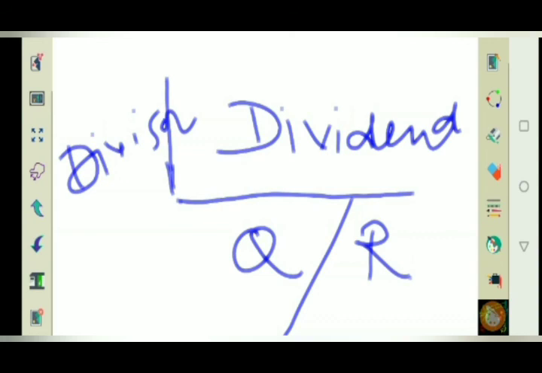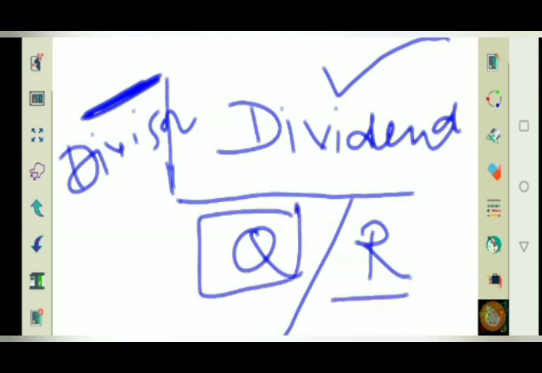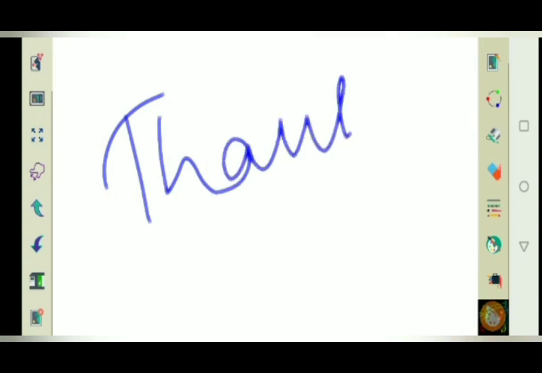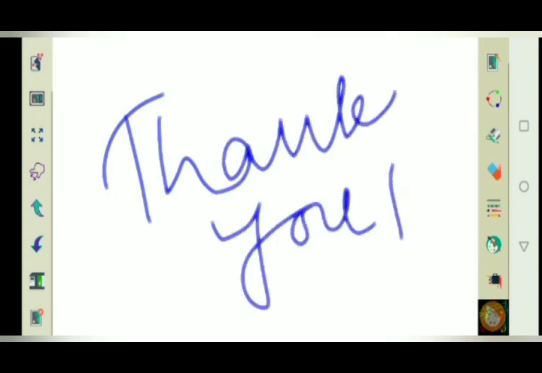Just letting it stay for a few seconds. Dividend, divisor, quotient and remainder. Or you can use the simple rule to remember it: the divisor is the number that divides the dividend. The answer is quotient and remainder at the end. You have got this formula and you will practice it with more examples.